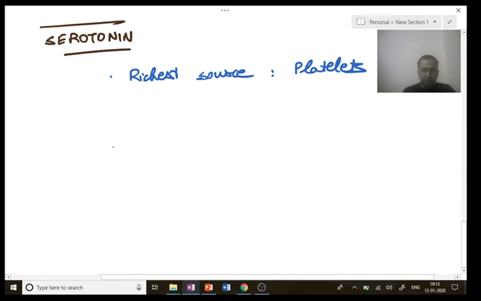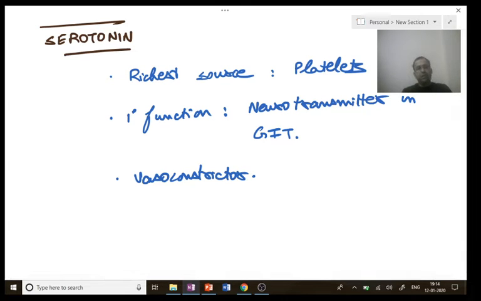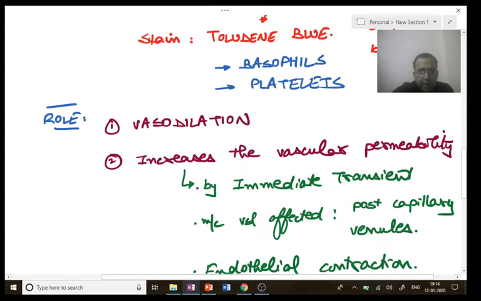Next point, the primary function of serotonin is that it acts as a neurotransmitter in the GIT. Next, it is also a vasoconstrictor. Not much concerned. Next, when we do inflammation in detail, we will have a look at